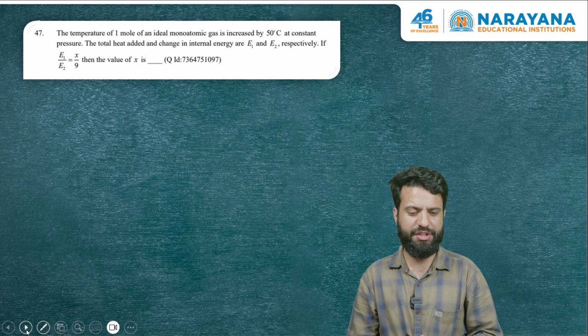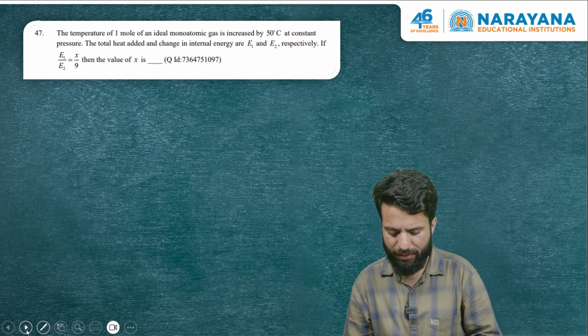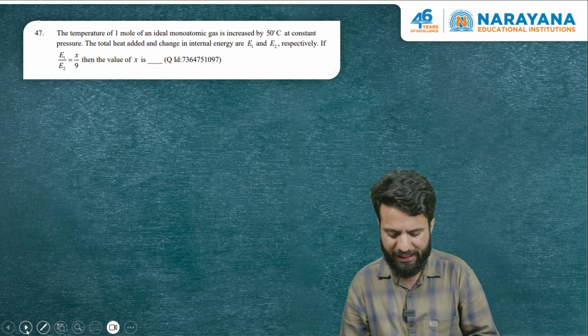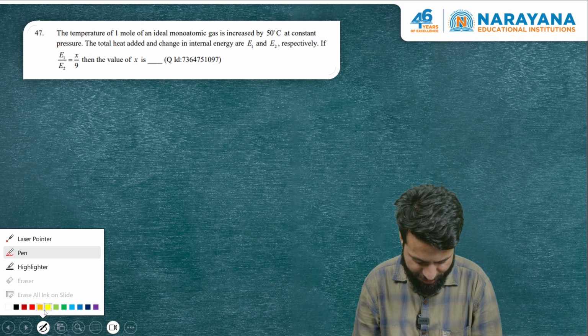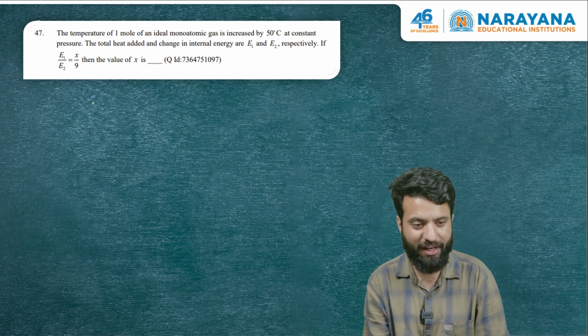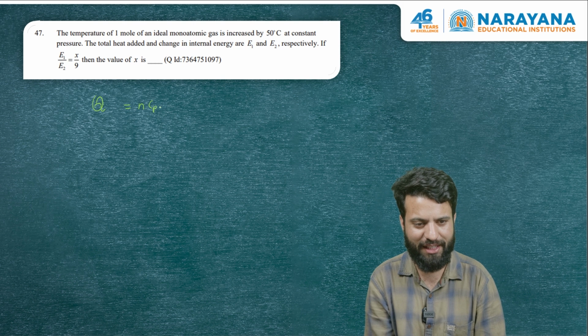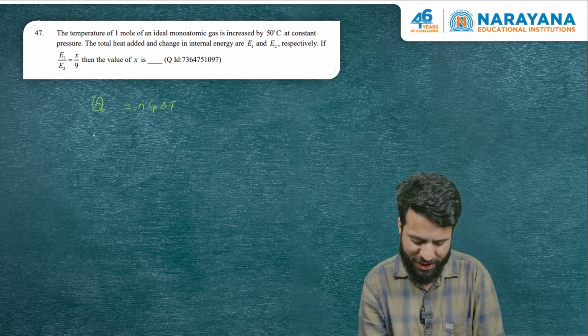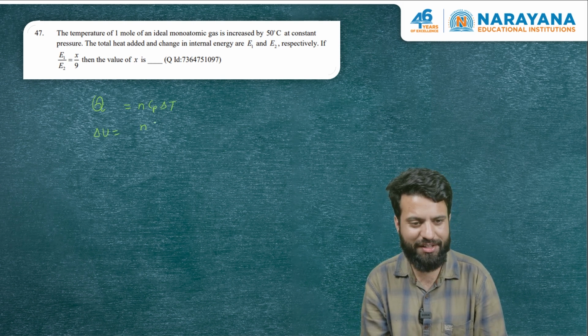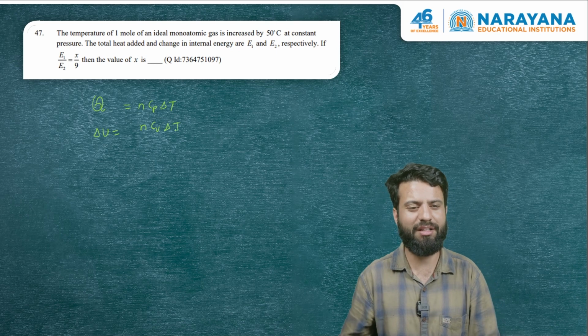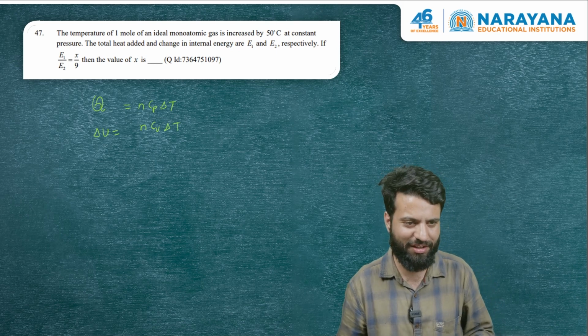Now this is the other question. It says the temperature of 1 mole of ideal gas is increased by 50 degrees at constant pressure. This is an isobaric process. In an isobaric process, if you have to calculate heat supplied, that's given by n Cp delta T. And if you have to find the change in internal energy, well, internal energy is a state function regardless of the path, regardless of the process. Change in internal energy is the same.